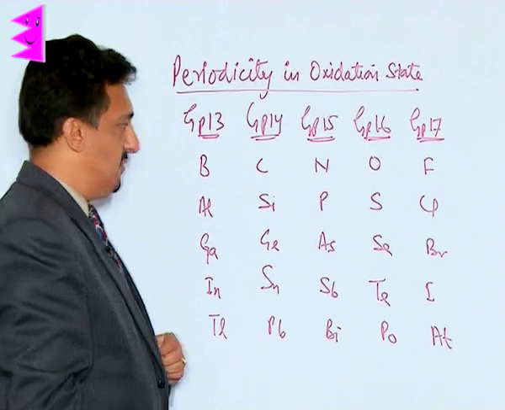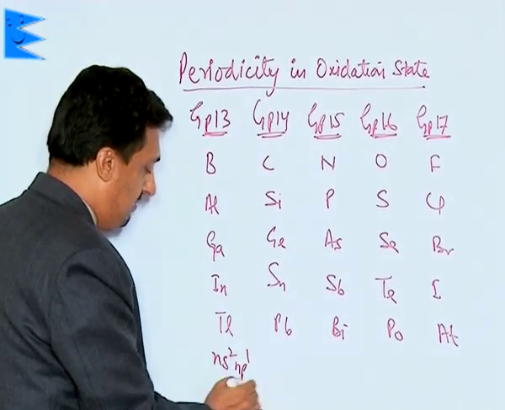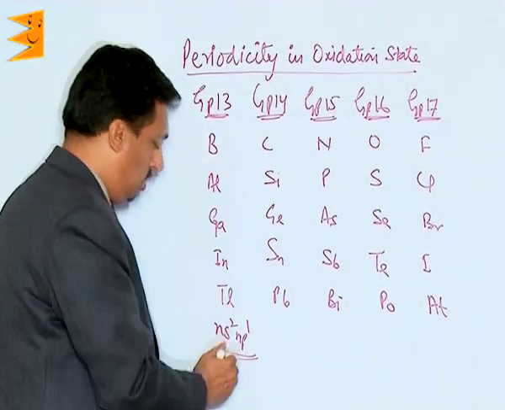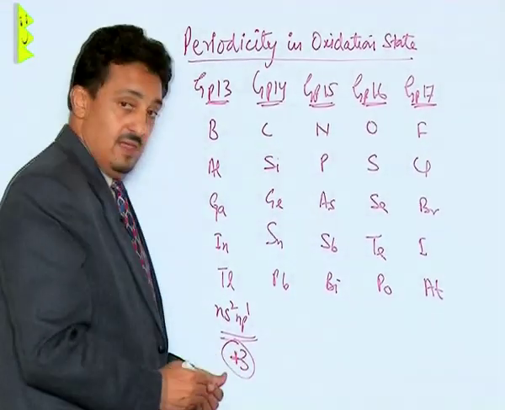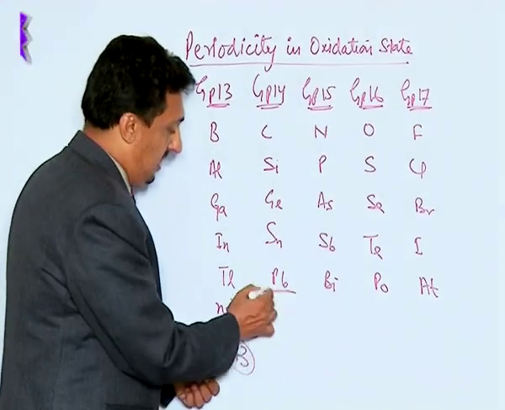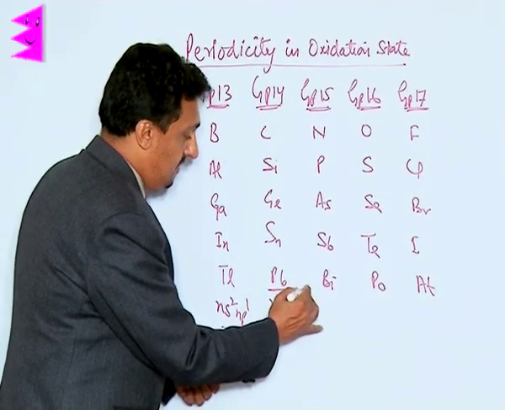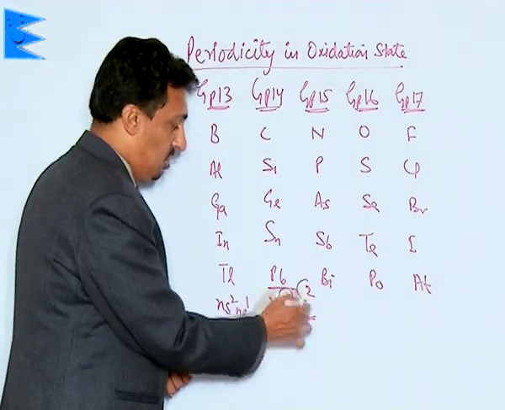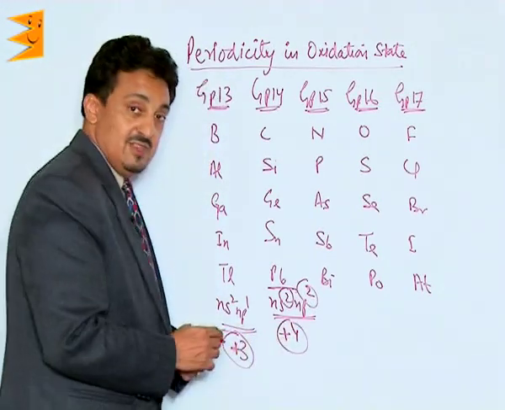Now in all these cases, in group 13, as we know, the configuration is ns2np1. So how many valence electrons are there? 3. So they all show +3 oxidation state. They all prefer to show +3 oxidation state. In a very similar way, in group 14, the general configuration is ns2np2. So they have a total of 4 valence electrons. So they all show +4 oxidation state.